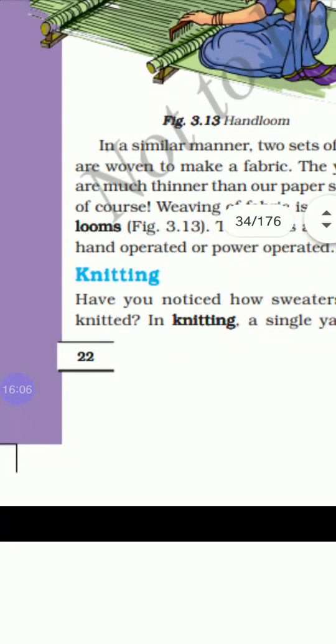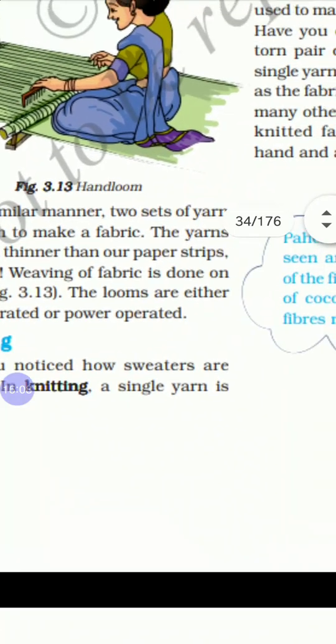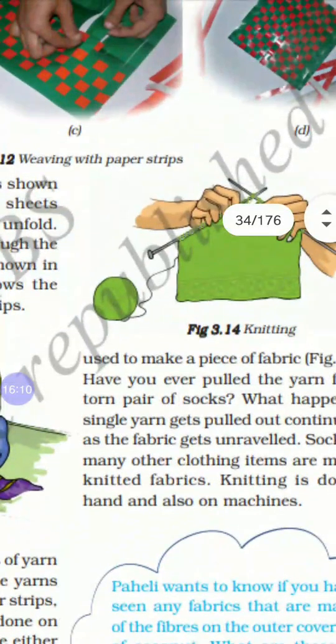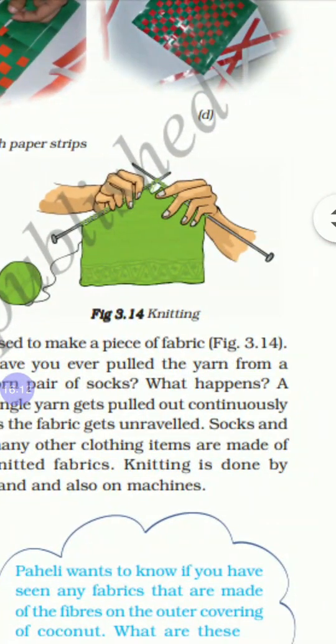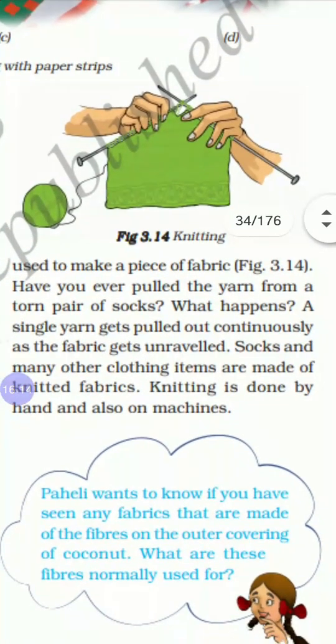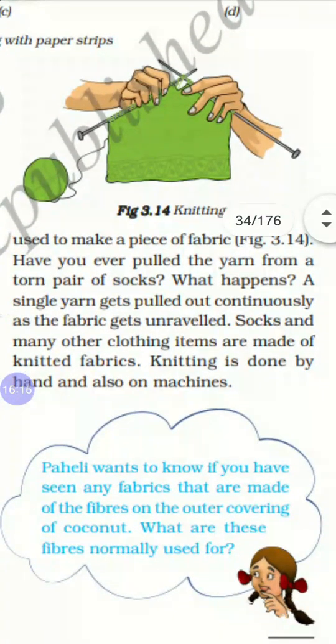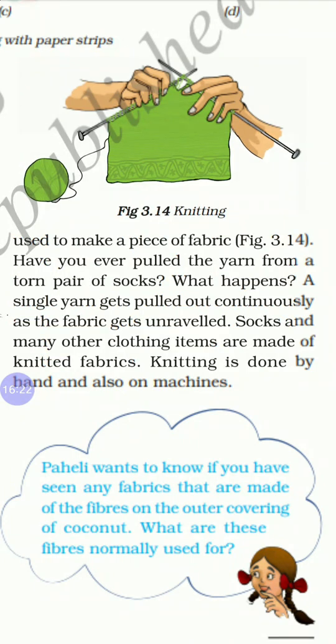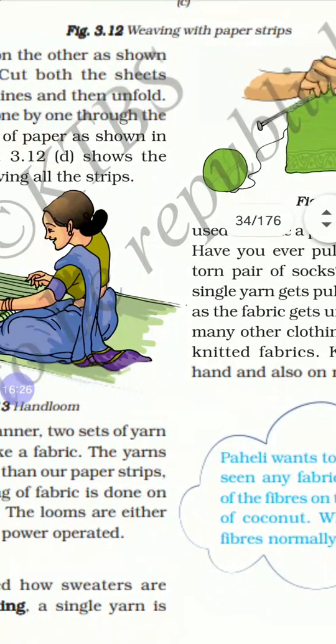After weaving, we do knitting. In knitting, a single yarn is used to make a piece of fabric. Have you ever pulled a yarn from a torn pair of socks? What happens? A single yarn is pulled out continuously as the fabric gets unraveled. Socks and many clothing items are made up of knitted fabric. Knitting is done by hand and also by machine.